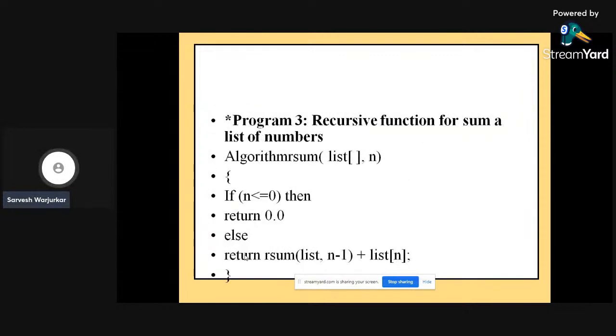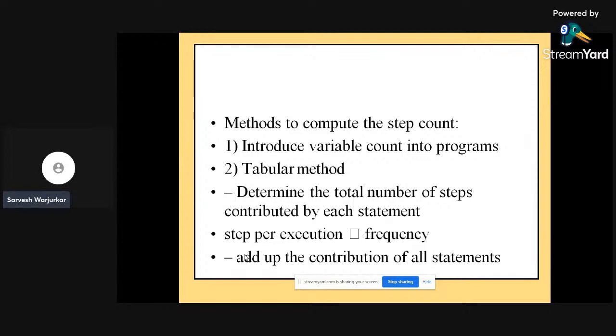When we deal with a recursive function for the sum of a list of numbers, where the algorithm is sum of list, n, and if n is less than or equal to 0, then it can return 0.0, else return rsum of list n minus 1 plus list of n. There are various different methods. I can explain all these methods to you. One is to introduce the variable count into the program, and another one is the tabular method.